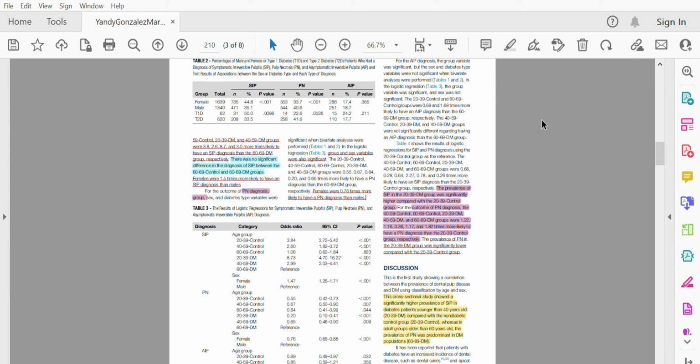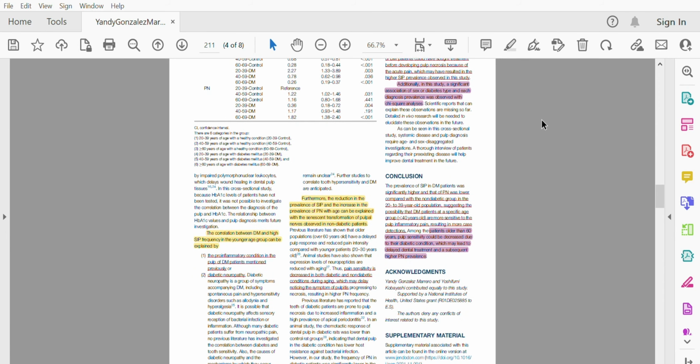Regarding gender, females were 1.5 times more likely to have a symptomatic irreversible pulpitis diagnosis than males. And regarding pulp necrosis, females were also 0.76 times as likely to have pulp necrosis compared to males.